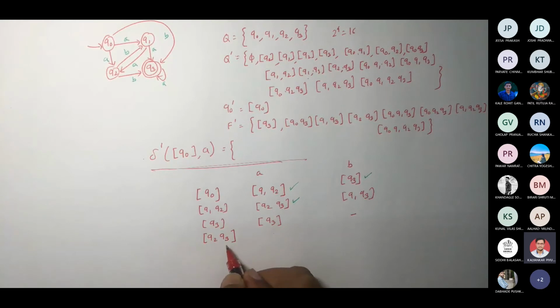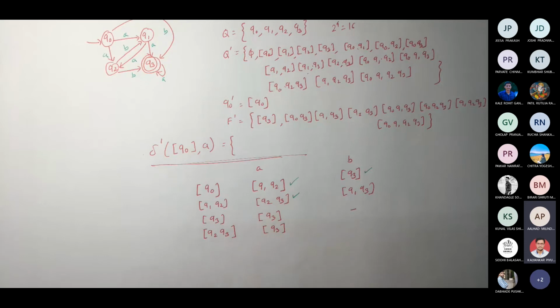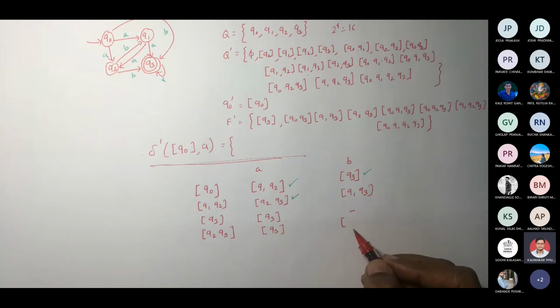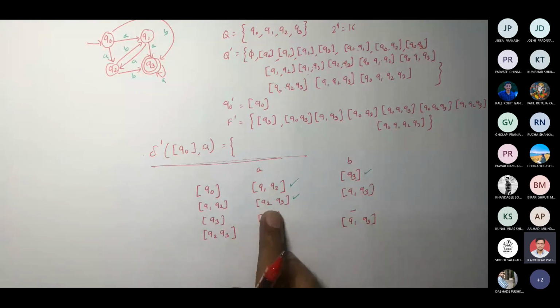Q2 comma A union Q3 comma A. What is Q2 comma A? Empty. Q3 comma A is Q3. So you write it here. Correct? Okay. Q2 comma B union Q3 comma B. So Q1, Q3. So you got Q1, Q3, correct? So we are done with this Q2, Q3.